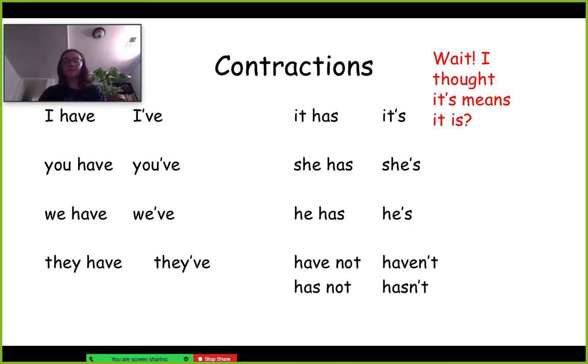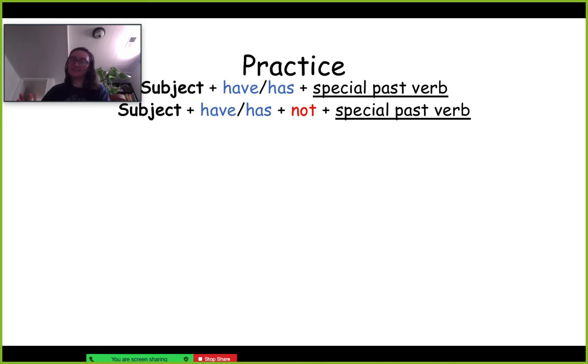Sorry, my computer's being weird. You also can say have not can be haven't, and has not can mean hasn't. So those are other contractions. So you'll hear haven't a lot. A lot of English speakers say haven't, and they say hasn't. Not a lot of people say have not and has not. In English, people will usually, if they're just talking to you casually, say haven't or hasn't.